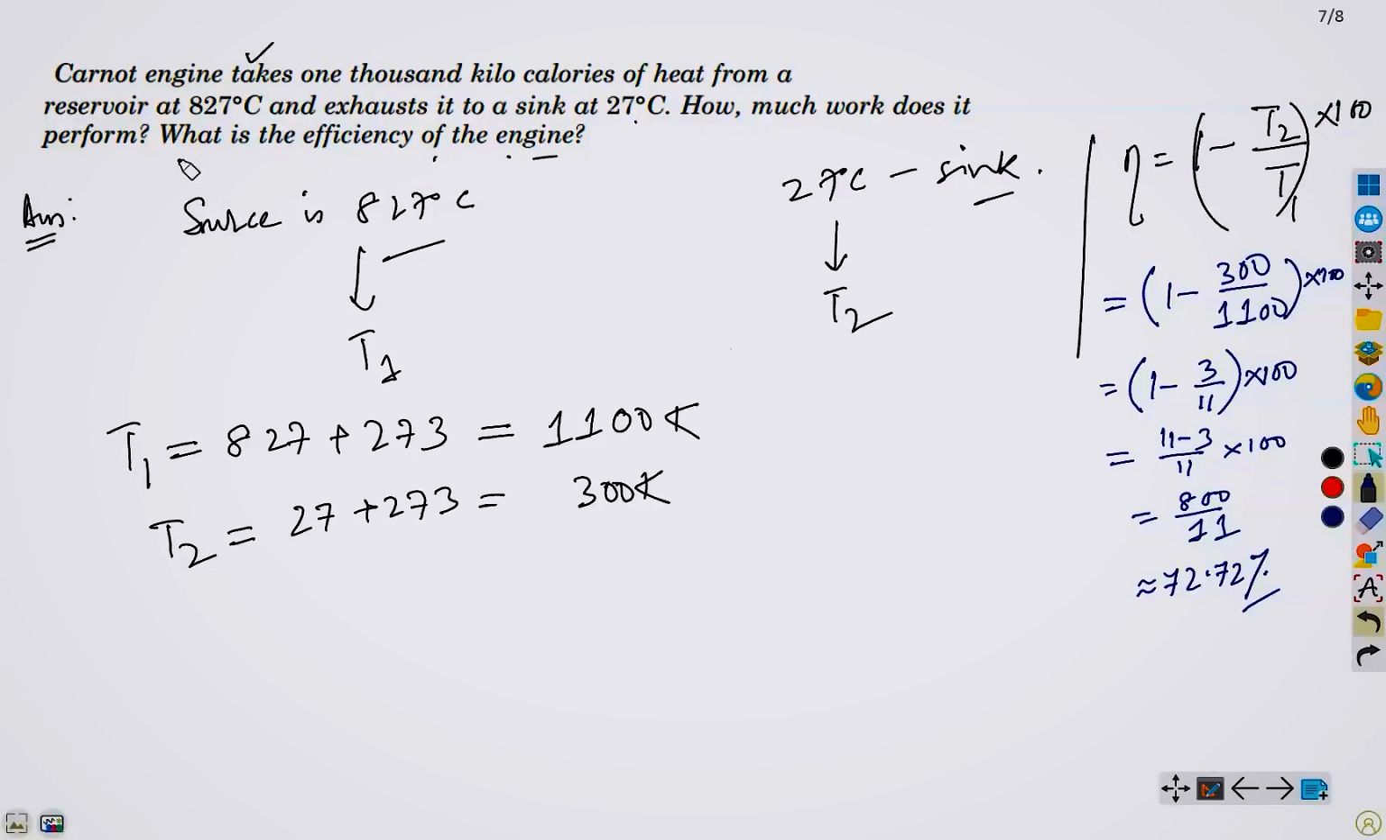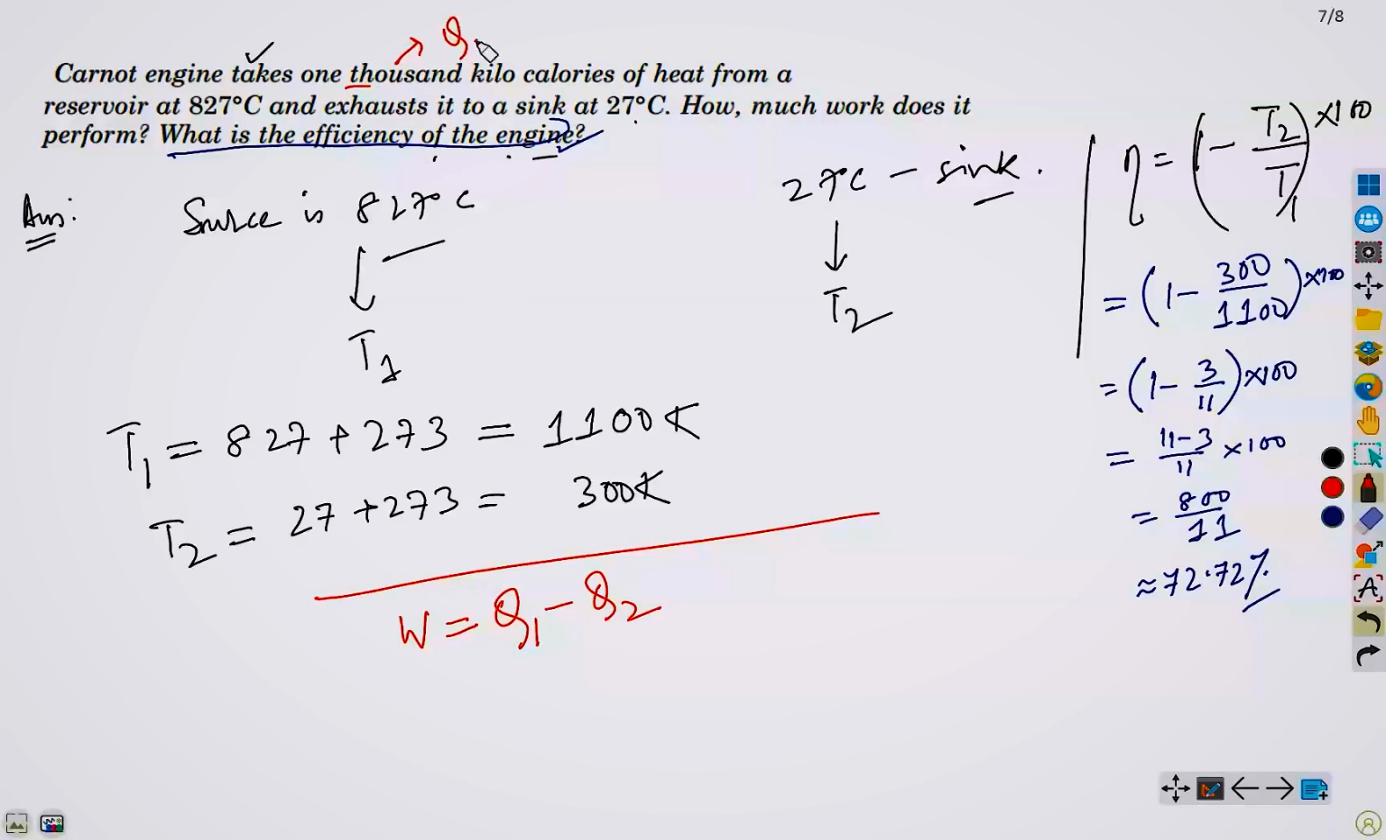Now we have finished the second part. Now we have to determine how much work it performs. It is also pretty simple. As we have seen, W is given by this formula, Q1 minus Q2. We know Q1, because 1000 kilocalories of heat, this one is our Q1. So how much is Q1? 1000 kilocalories means 10 to the power 6 calorie, right?